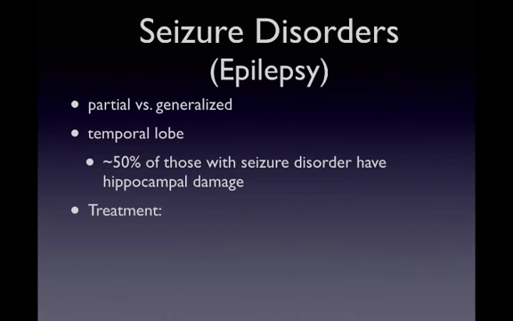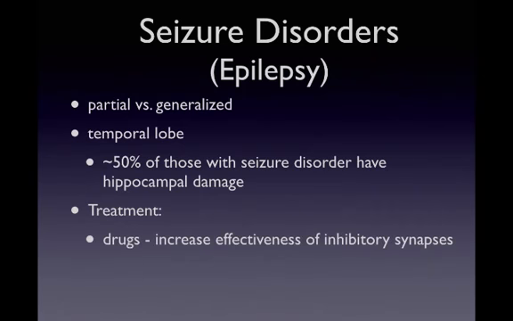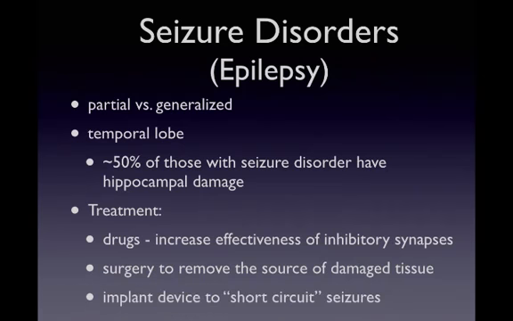So treatment for seizures has focused on drugs that increase the inhibitory firing in the brain and also surgery to remove the source of damaged tissue. Just recently, another type of treatment for seizure disorder was approved, and that is an implant that's put just underneath the scalp, and that implant is designed to fire as soon as it senses a seizure coming, and it sends an electrical signal to short-circuit the seizure before it even begins, and it's been shown to be very effective.